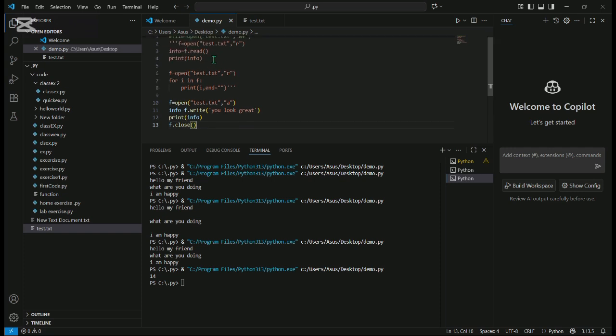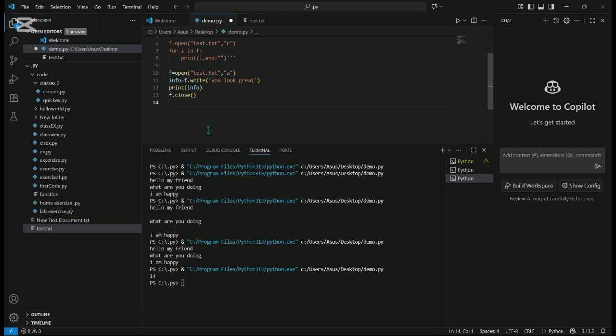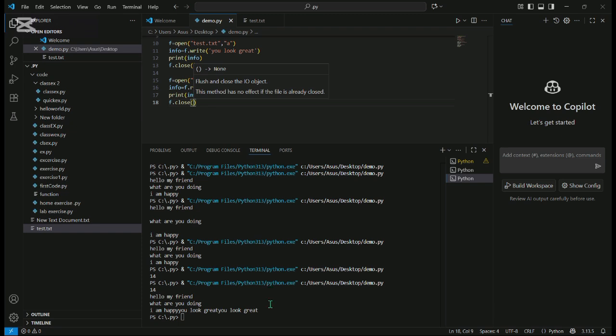Let me copy this and paste it with Ctrl plus V, then f dot close, and let me read here. Here it is, the message. It is from behind.